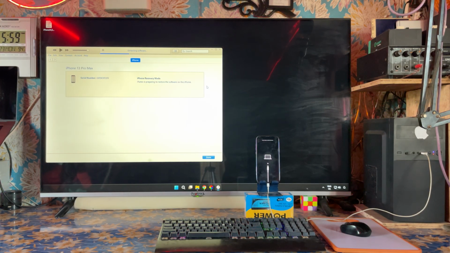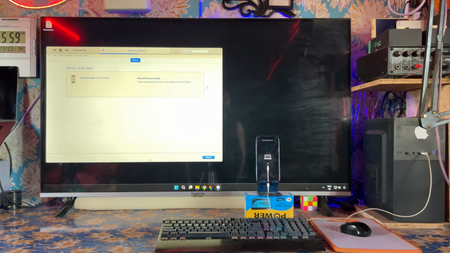This is not an easy task, but of course, I have multiple devices unlocked. So let's see further what it's saying and what errors are coming, and then we will fix it. For recovery mode or DFU mode, we'll have to press up and leave, down and leave, and then keep holding.